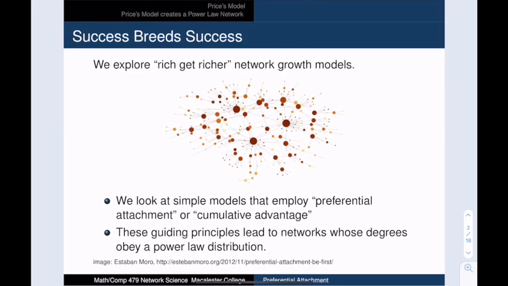Here is the basic idea between each of these network growth models. When new vertices are added, they are more likely to attach to existing high-degree vertices than to existing low-degree vertices. With the proper parameters, this results in a power law network. This popularity dynamic goes by many names, including preferential attachment and cumulative advantage. People also refer to these models as the rich get richer models. I'll avoid this metaphor, which tacitly endorses income inequality as a natural and therefore benign state of affairs. Instead, I'll use a proverb that is a little more neutral, that success breeds success.